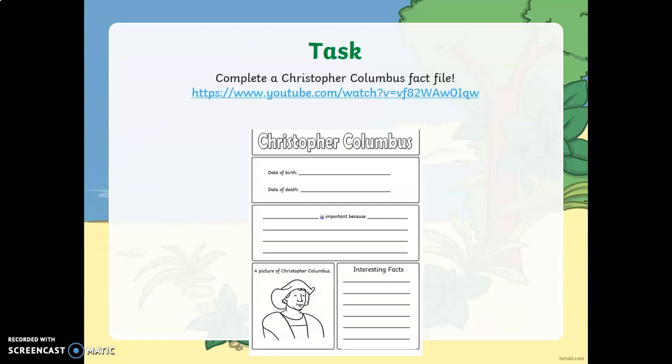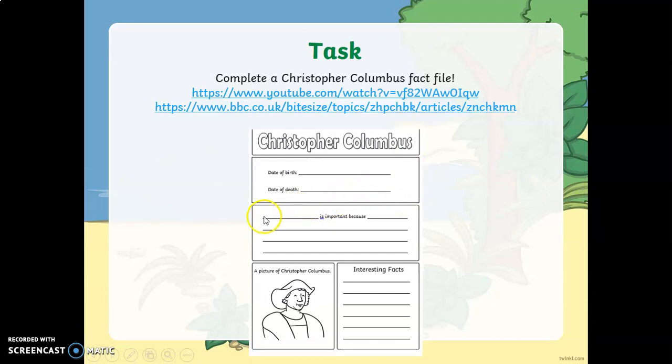And this is going to be your task. You're going to complete your fact file. So remember I showed you, you could colour in the words that say Christopher Columbus. That would be lovely if you coloured that in pencil crayon or felt tip. Now, you might have to run through this again, but can you remember when he was born and when he died? You might want to put over here how old he was when he died. You might be able to work that out.